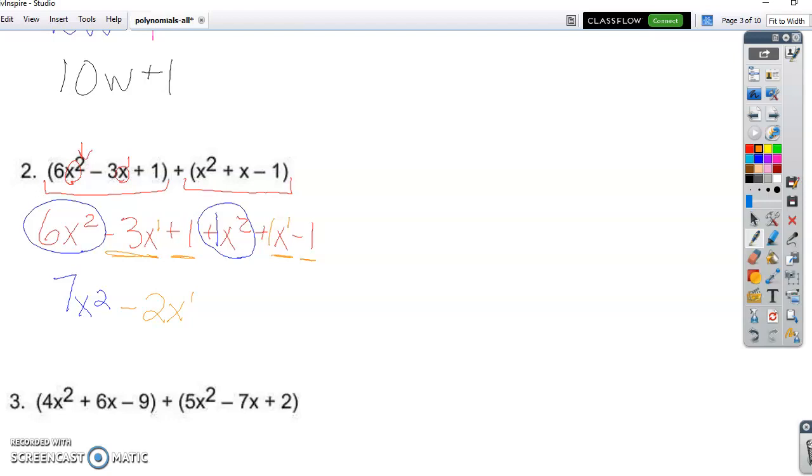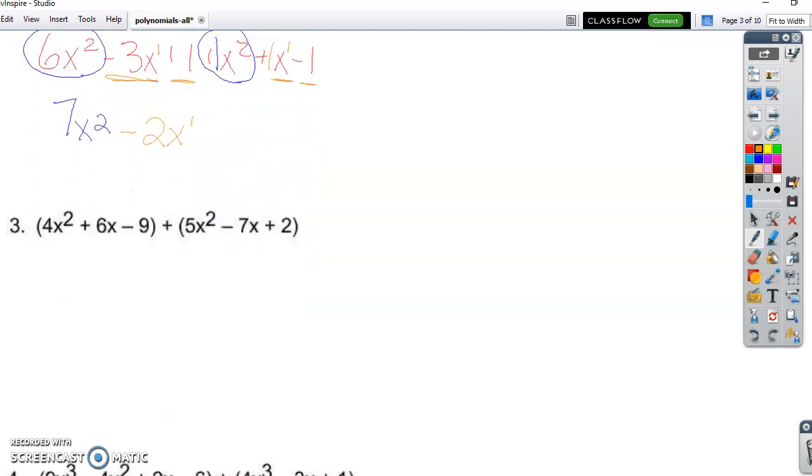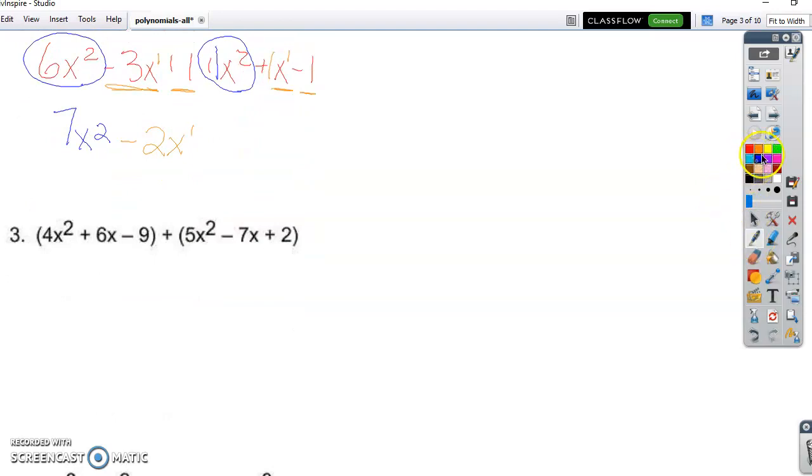All right, so let's jump down to number 3. Number 3, another trinomial plus trinomial. So I'm going to write it all out. 4x squared plus 6x minus 9 plus 5x squared minus 7x plus 2. Very similar to the last one. We're looking for same variable, same exponent. So I have an x squared here and another x squared here. I have 4 and then plus 5 gives us 9x squared. Don't change the variable, don't change the exponent.